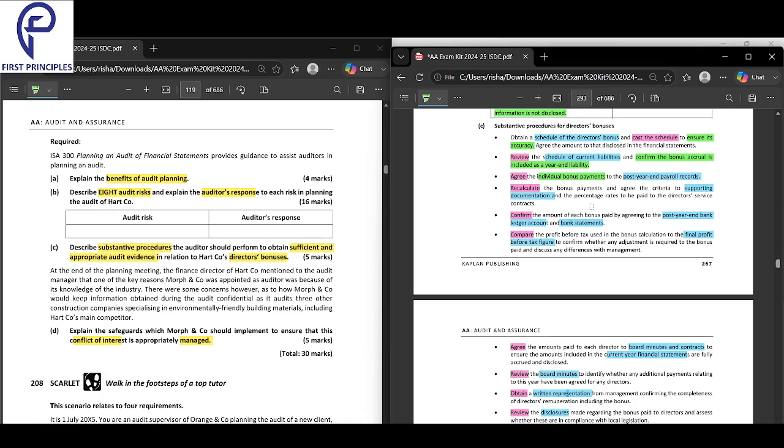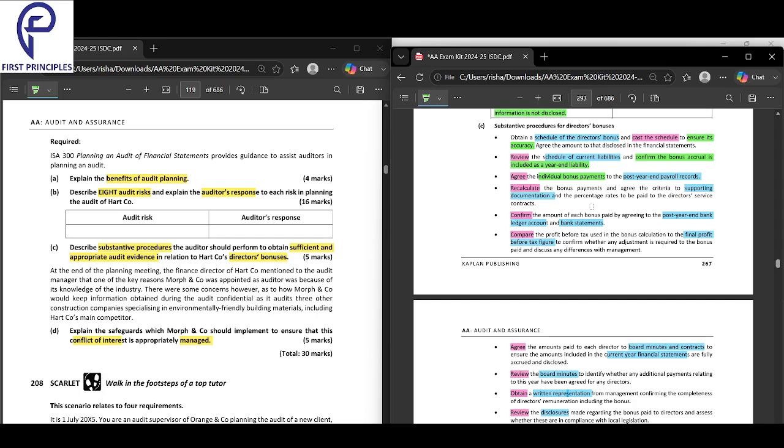Okay, I will recalculate. I will do it again. 2 plus 2 is equal to 4. I have recalculated and I got 4. So what? Then I will agree to the criteria, to the supporting documentation. I'll look into the supporting documentation where the announcement of the bonus would have been made, an email would have been sent, a circular would have been distributed, on what the criteria for the bonus were. When will XYZ get bonus? So I will first calculate the bonus, then I will ensure that the criteria for the bonus has been satisfied or not. I'll agree that calculation to the documentation where all the terms and regulations around the bonus have been clearly expressed.